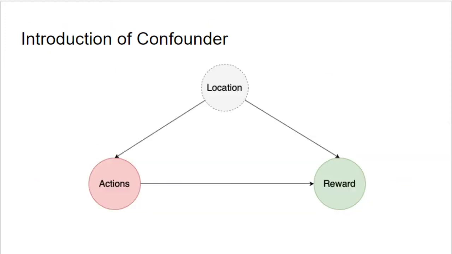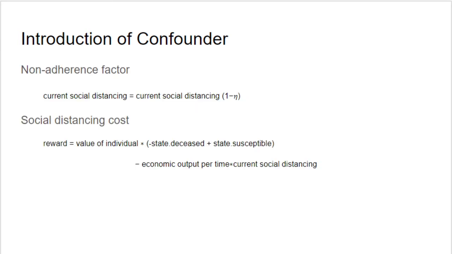In the example that follows, we have a location as an unobserved confounder. Our action space still remains the same, the strength of social distancing applied to the environment. However, we now introduce two new variables to the environment: the non-adherence factor and economic cost of social distancing. Non-adherence is the amount of social distancing policy violation in a given environment, while the economic cost of social distancing represents the lost economic output as a function of the amount of social distancing applied. The non-adherence policy is implemented by multiplying the current social distancing policy by 1 minus n, where n is the non-adherence factor. The economic cost of social distancing is implemented by subtracting the product of an economic output factor by the current social distancing policy being enforced.